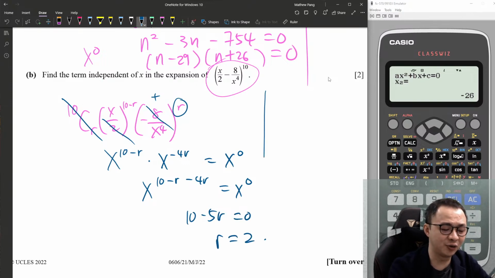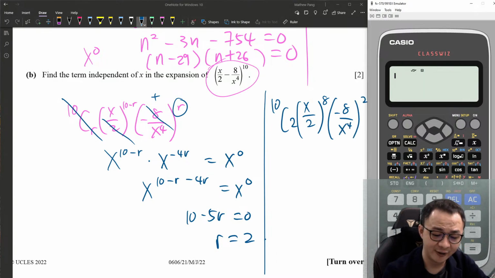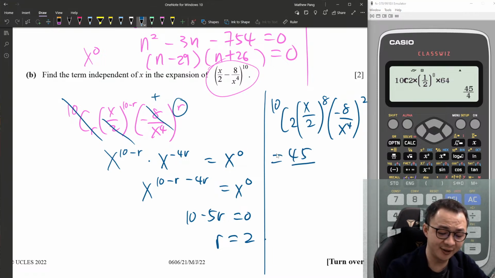When r equals 2, I will do 10C2 again. Okay, this one is solving without doing trial and error. So this one will be 8, then this one will be 2. Then I will type into the calculator finally: 10C2 multiplied by 10 to the power of 2, to the power of 8, right? Multiplied by 64. Okay, so my final answer is this one.